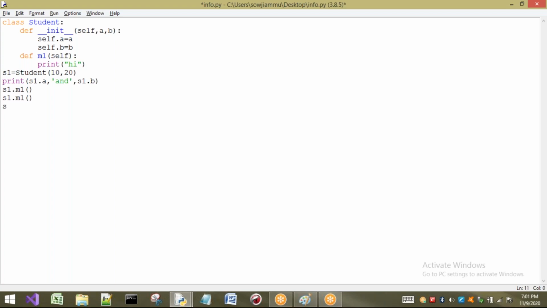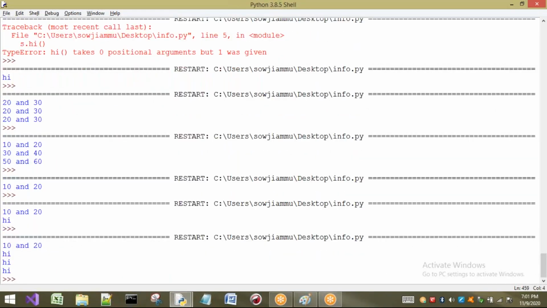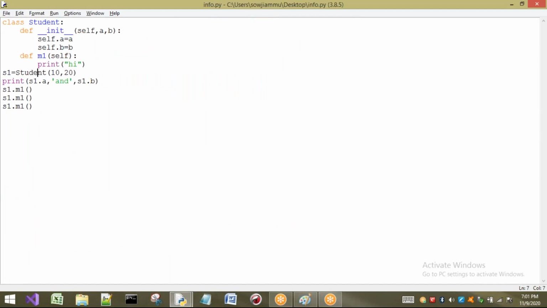Okay, there is no problem. I am going to call s1 = m1 a third time. Let us see, will there be any problem or not? See, there is no problem. But if you try to create an object with the same name, for example s1 equal to, the constructor is going to be called whenever we create an object, only at that time.